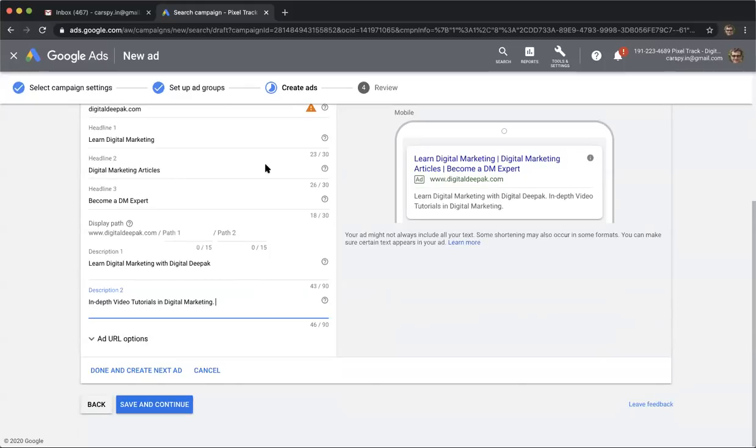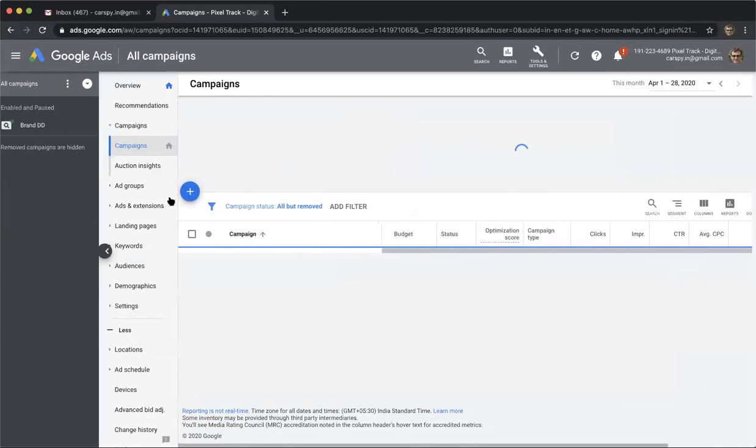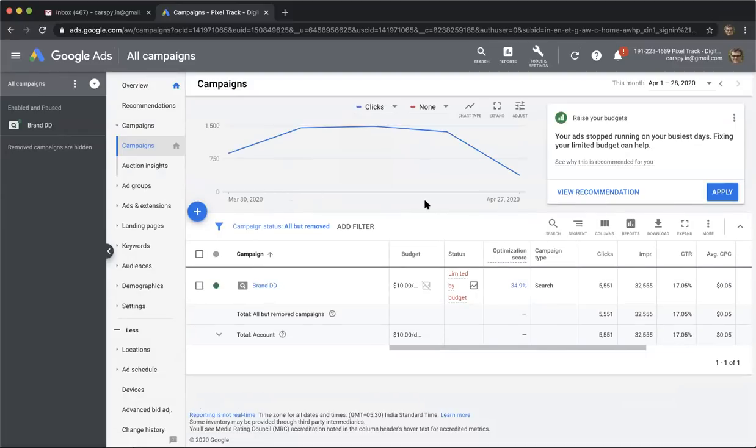And I am personally investing more than 5 lakhs a month in Google Ads, and I'm getting a return on investment on it. Yeah, a lot of people who are in the internship program and in the webinar and in the group have basically discovered me through Google Ads itself. So if you want Google Ads to be covered in depth, it is available in my Google Ads Mastery course. But I hope this kind of gives you a basic idea about what Google Ads is and gets you comfortable with the entire interface. Obviously, Google Ads is a very, very deep topic.